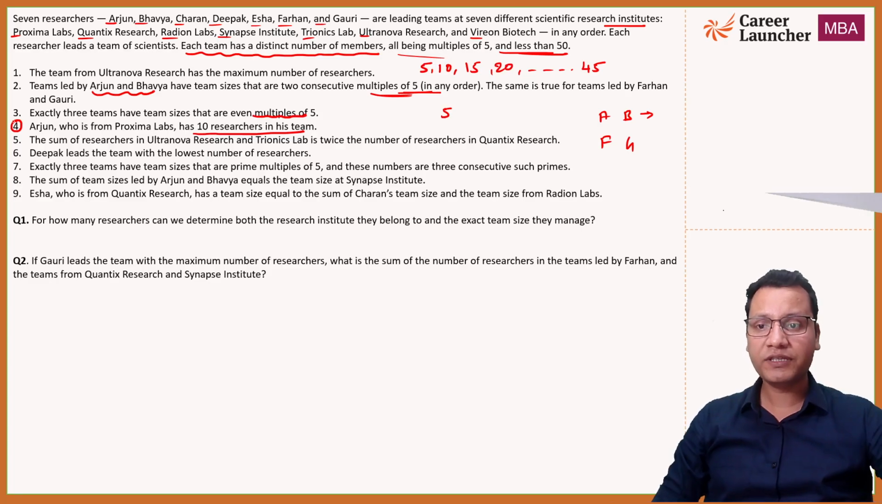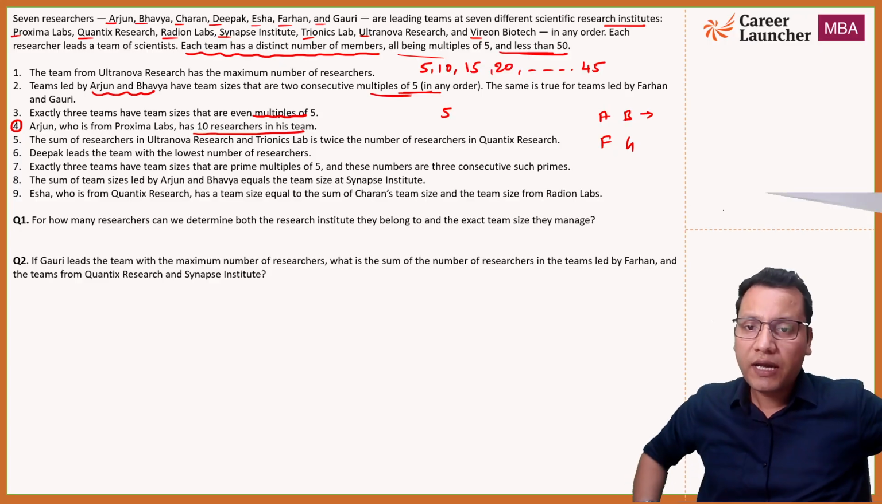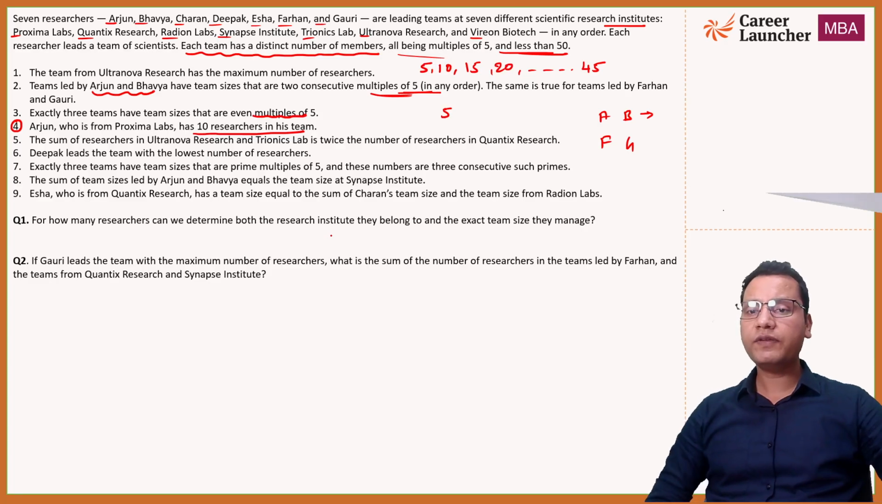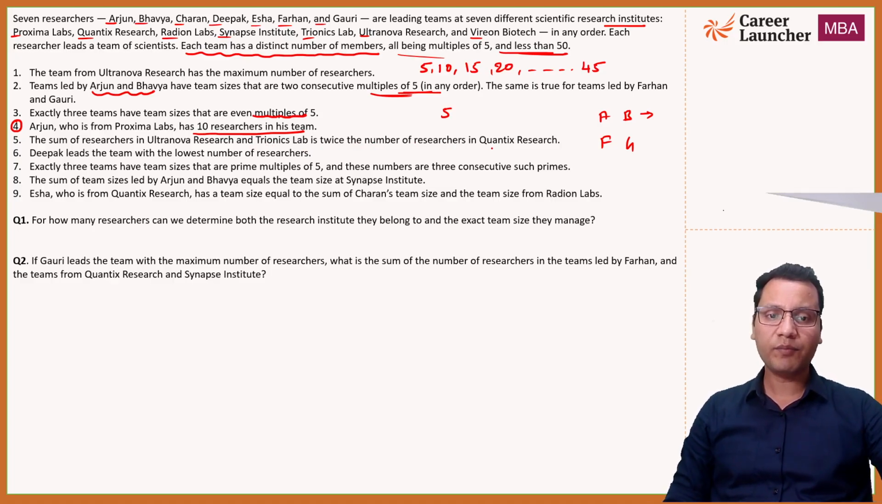This is the first statement which is giving us direct data which we can use in our table, right? Fifth statement, the sum of the researchers in Ultranova Research and Trionics Labs is twice the number of researchers in Quantix. Okay, so we can frame an equation out of this. You can say U, Ultranova, plus Trionics, so U plus T is equal to Quantix. So U plus T equals Q. So this is how you can make the equations for the given statements, right?